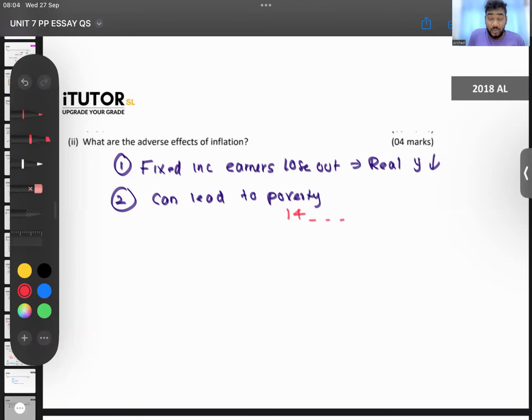Okay. So that is the national poverty line. Go and learn unit number 11 and 12. So what happens? The more inflation you have, the more and more people will fall below this poverty line. The poverty line would start going up when there is inflation. So more and more people will fall down. So you can say it can lead to poverty.